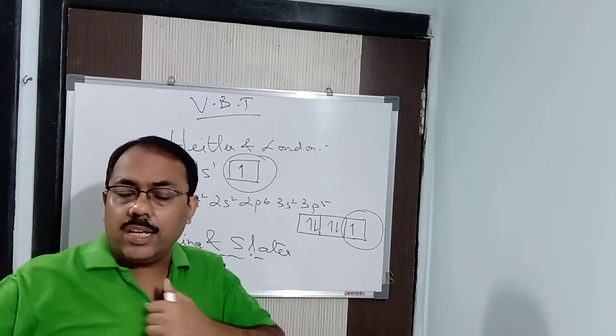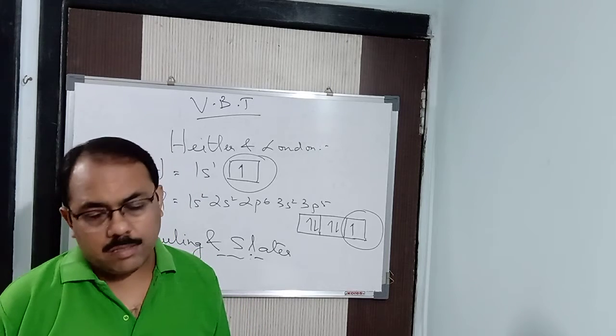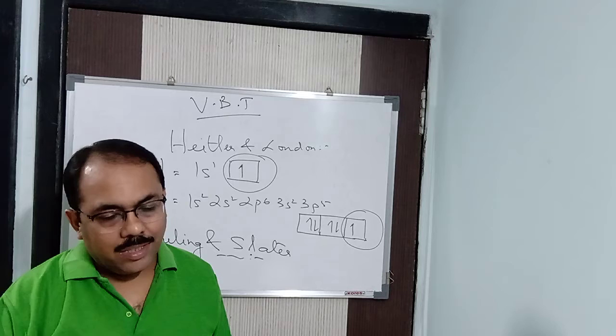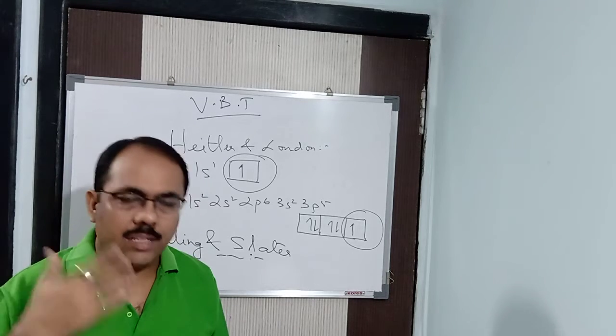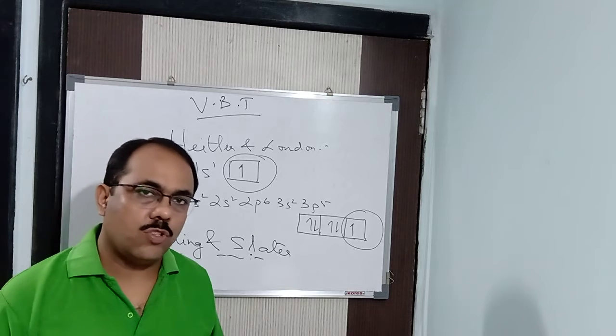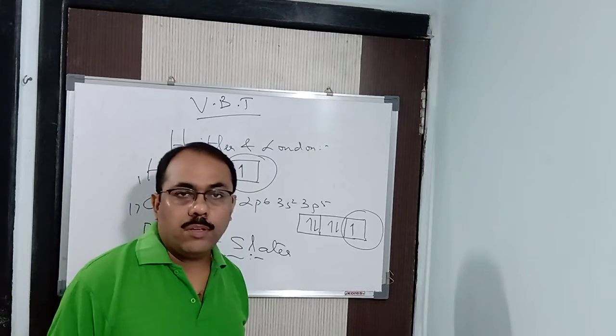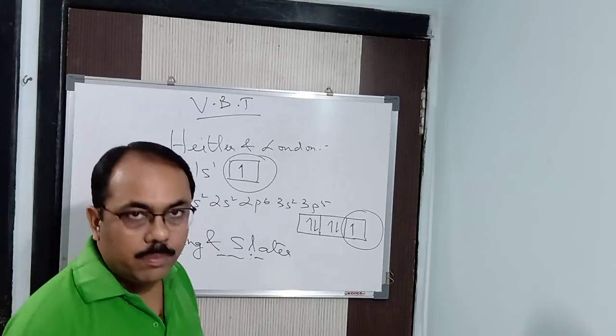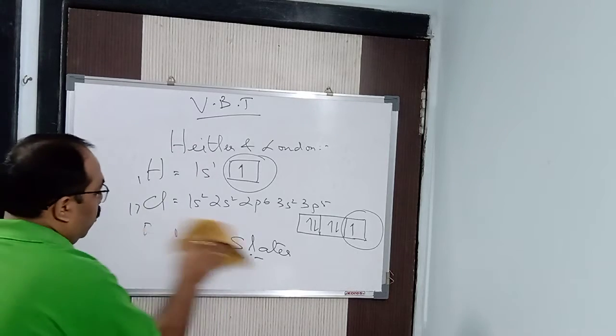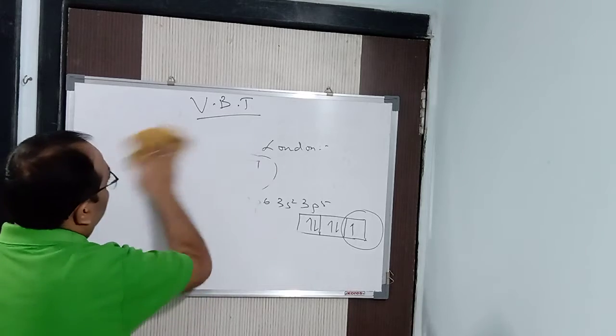They studied Heitler and London's theory, made the same sentence into different points, and explained the theory in terms of points. That is known as the postulates. Before moving to the postulates, we'll understand a little about the valence bond theory, which will make it easy for us.